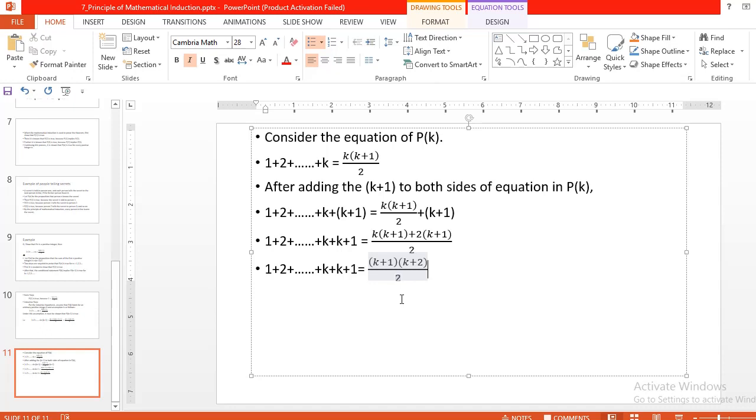We have completed the basis step and the inductive step also. So by mathematical induction, we conclude that P of n is true for all positive integers n.